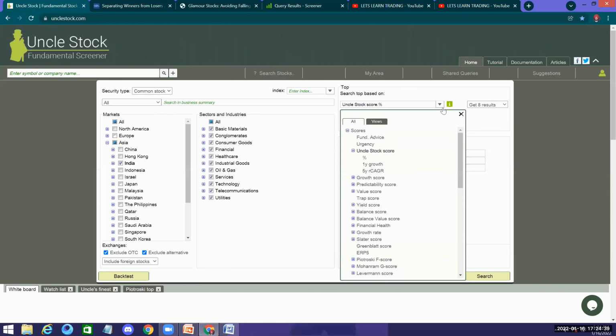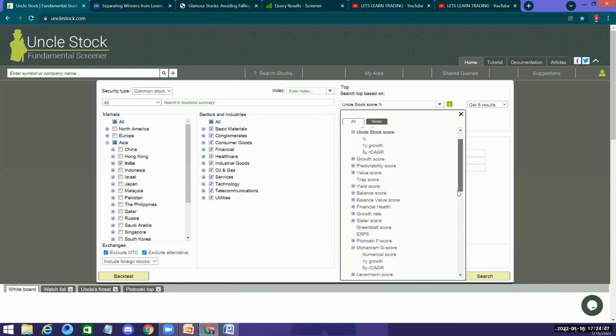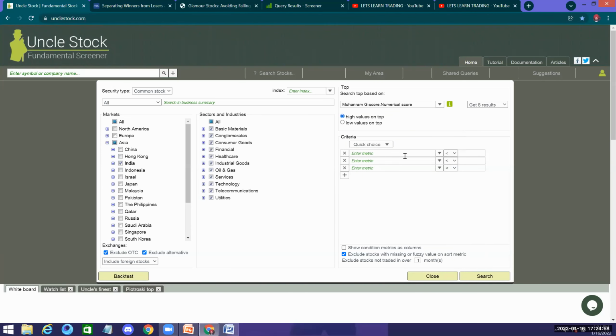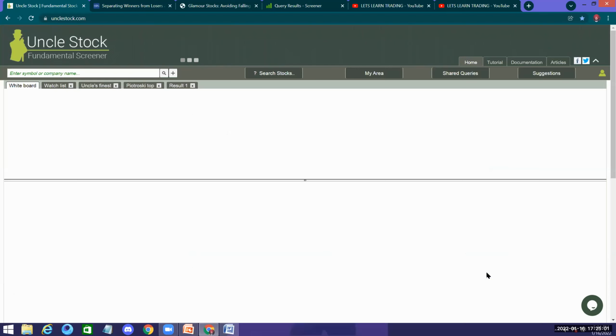I use a drop-down key given out here, and I go down and see Mohanram G score. This is what I'm looking at. It gives me 3 parameters: numerical score, 1-year growth, and 5-year CAGR. I don't want to go into all this. I will take the numerical score and I will press the search button. Now we are only looking at the companies which are close to 8 or 8, because that's our maximum score. So let's see how many stocks we get. It will give us all the stocks and their values also.